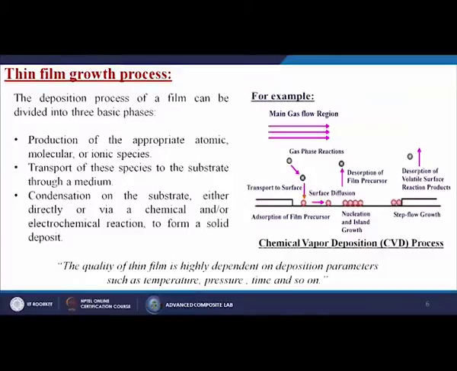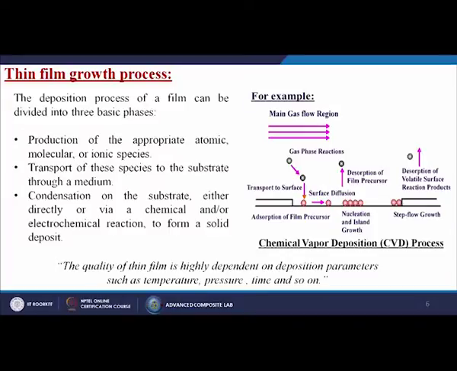The deposition process of a film can be divided into three basic phases. The first one is the production of the appropriate atomic, molecular or ionic species. Then the second is the transport of these species to the substrate through a medium. And the last one is the condensation on the substrate, either directly or via chemical or electrochemical reactions, to form a solid deposit over there.